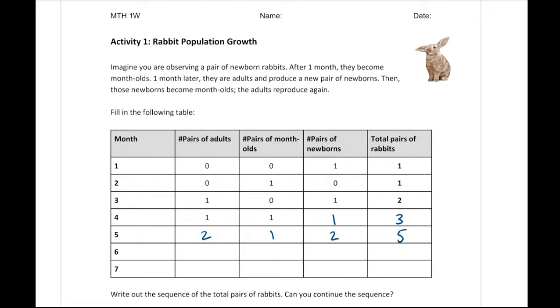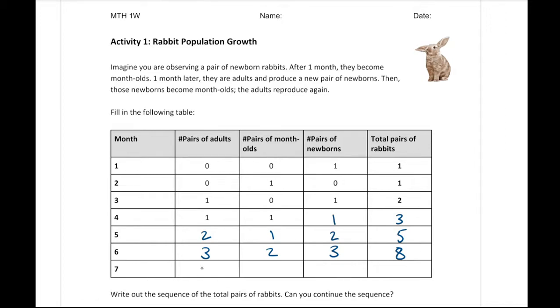The next month, these adults are still there, plus the month-olds from before, so now we're at 3. We have 2 newborn pairs moving into month-olds, and finally, because of the 3 adults, we have 3 newborn pairs, or 8 pairs of rabbits in total.